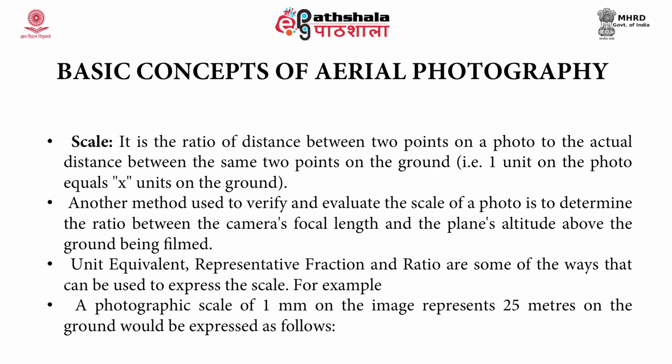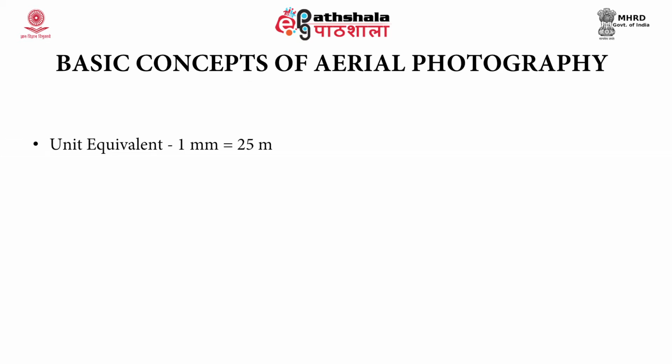For example, a photographic scale of 1 millimeter on the image represents 25 meters on the ground. This would be expressed as follows. First is unit equivalent. It says that 1 millimeter is equal to 25 meters. Representative fraction would be given as 1 divided by 25,000. The ratio would be represented as 1 is to 25,000.